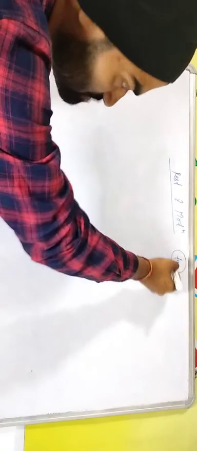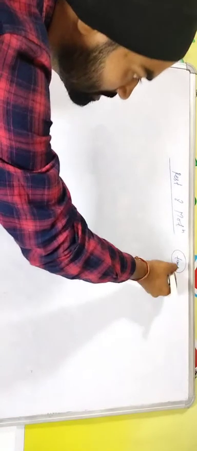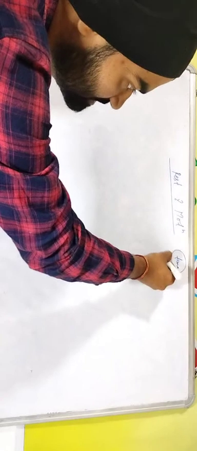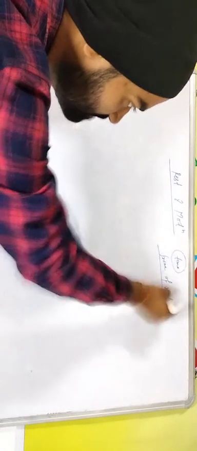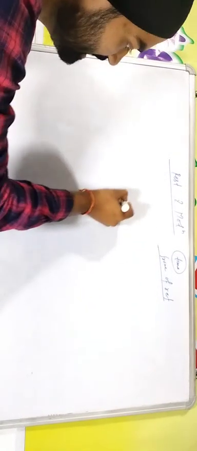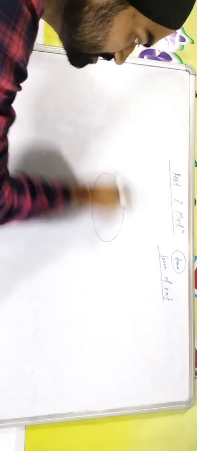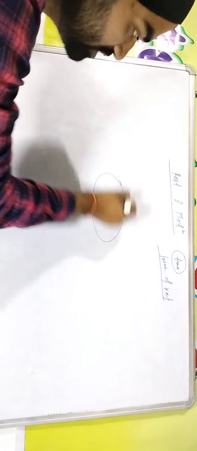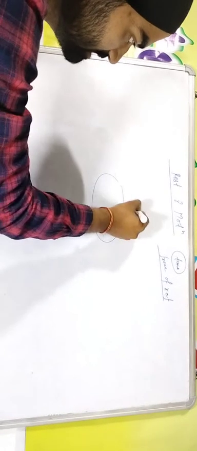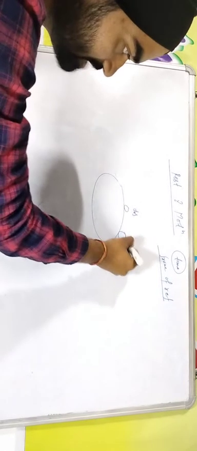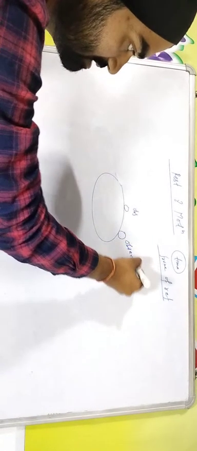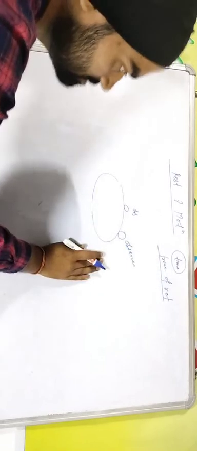One more thing here is known as frame of reference. What is a frame of reference? Suppose an object is situated on Earth, and an observer is also situated on Earth.